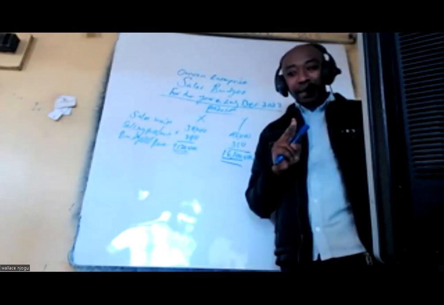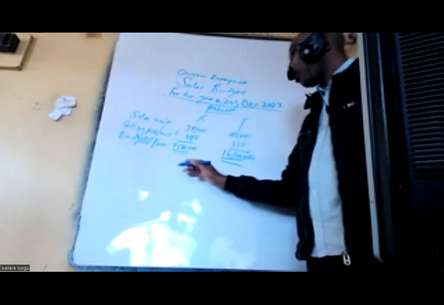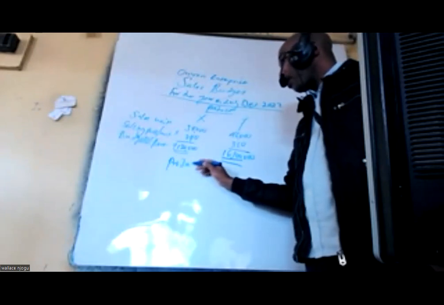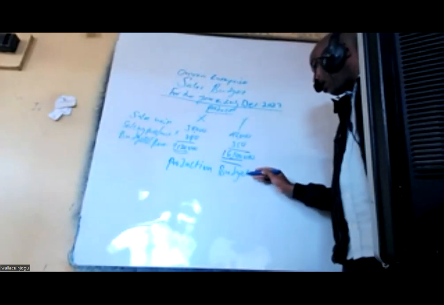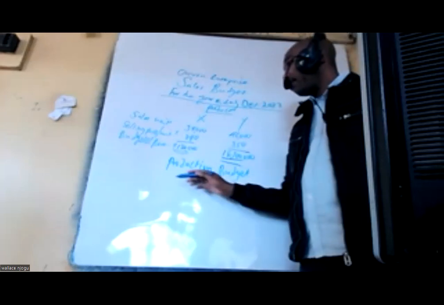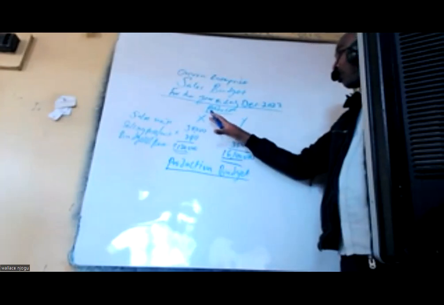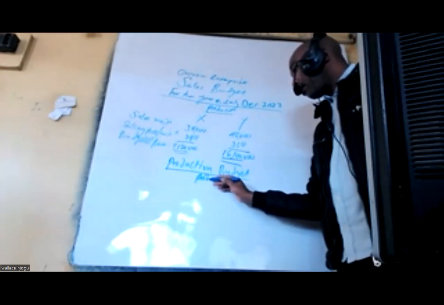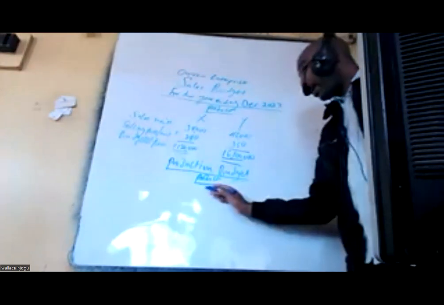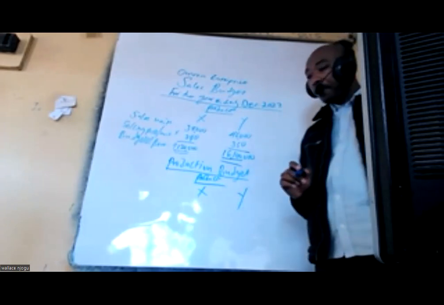Roman 2 anataka tutengeneze the production budget. So hapa tutakuja tuseme already hapa tuko na heading Omran Enterprise. Remember this is a continuation. So hapa nitakuja niseme production budget. And this production budget, we wanted to produce X and Y. Kwa hivyo hapa nitakuja niseme products. And here kwa product niseme we have X and Y.